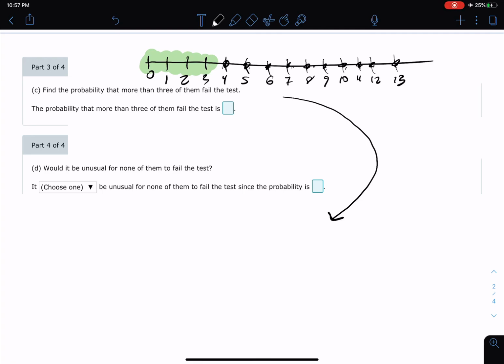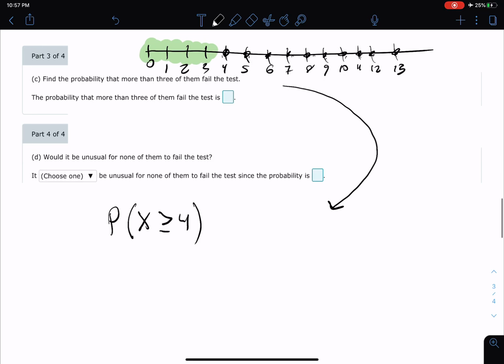Basically, I'm looking for the probability of this random variable x being greater than or equal to 4. That's one way to say it, right? So all of them, 4, 5, 6, 7, up there. But I already know the complement.